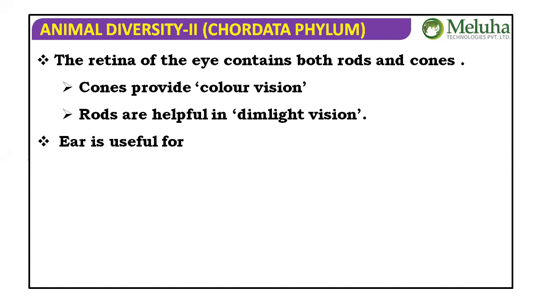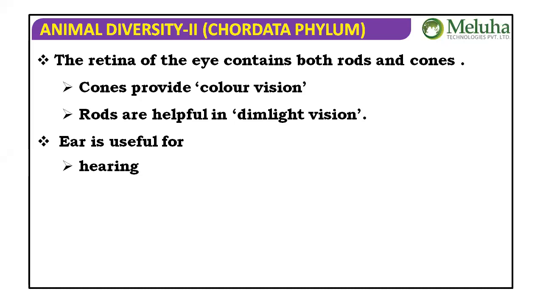That means with the rods you can't see colors. Here is a very good example. During night time, when the power is gone, everything seems to be completely dark, isn't it?